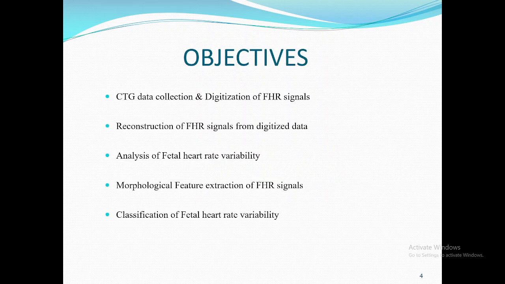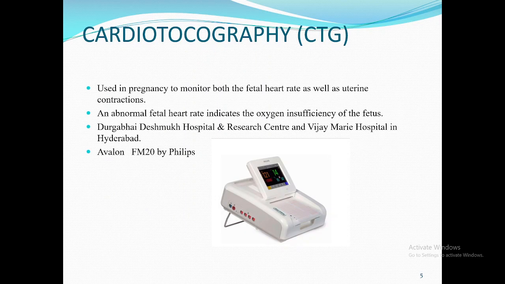The objectives are CTG data collection and digitization of FHR signals, reconstruction of FHR signals from digitized data, analysis of fetal heart rate variability, morphological feature extraction of FHR signals, and classification of fetal heart rate variability. Cardiotocography is the equipment used in pregnancy to monitor fetal heart rate as well as uterine contractions. An abnormal fetal heart rate indicates the fetus is suffering from oxygen insufficiency.